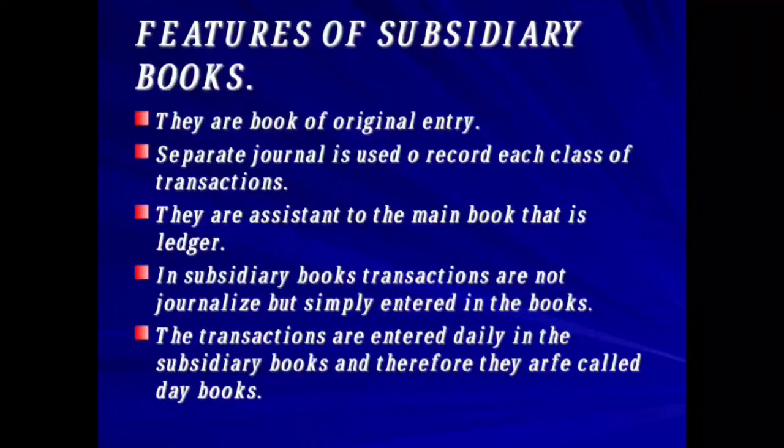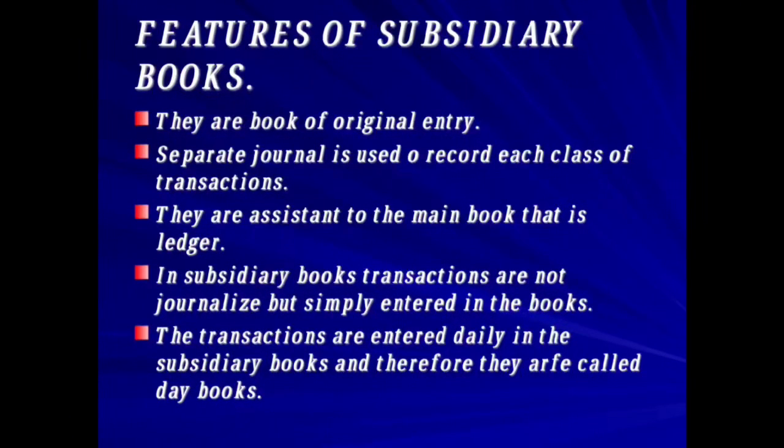Next we have the features of subsidiary books. So what features do we have? The first feature: they are books of original entry, meaning we record all the original entries for the first time in the subsidiary books. A separate journal is not used to record each class of transactions. Separate journals are not used to record each class of entries.